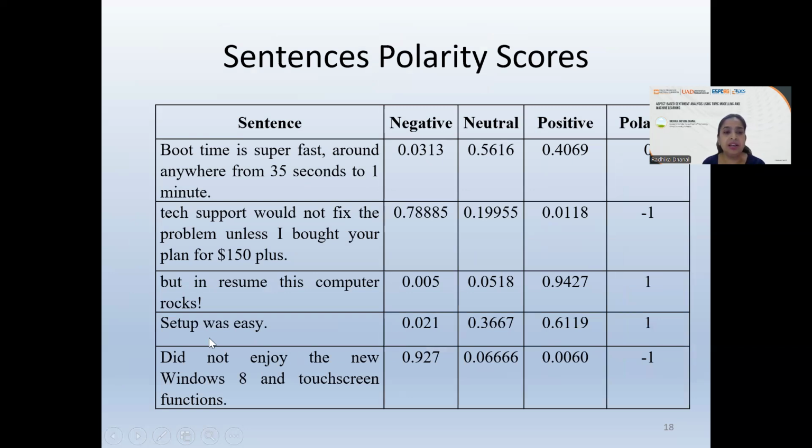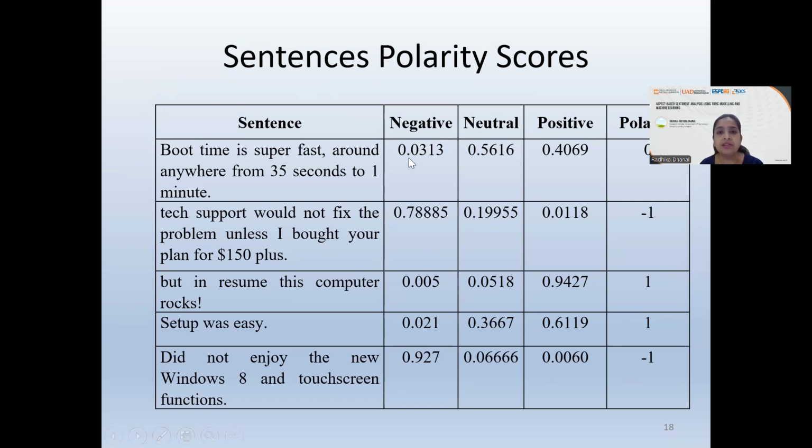So earlier, what we have seen were the polarities that were calculated for every aspect that we have chosen, and which was computed by that LDA model. Then we move ahead with the sentence polarity. So you can see the same sentences in this table, and this time the sentence polarities are again put into 3 categories: negative, neutral, and positive. And based on that, you can now see here.